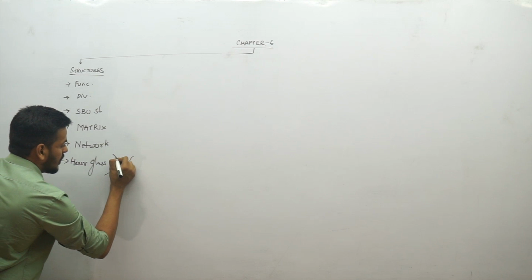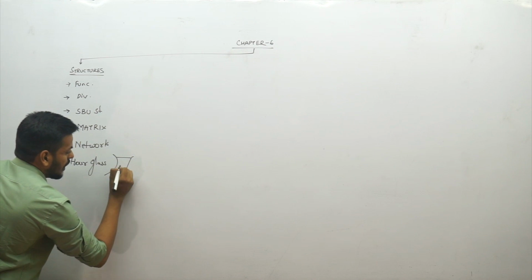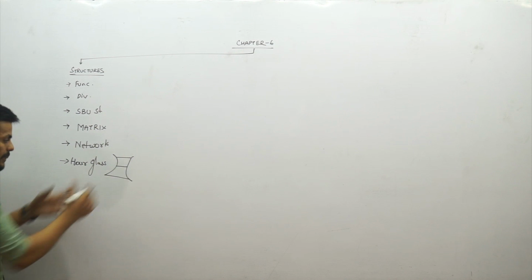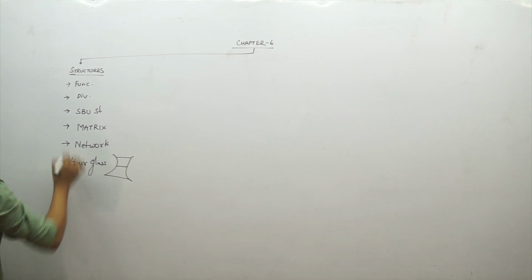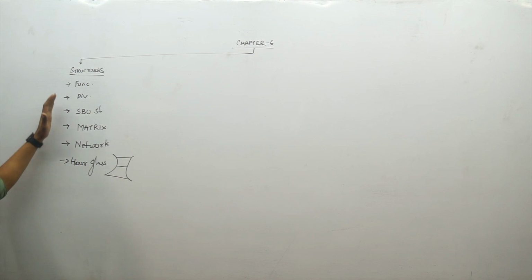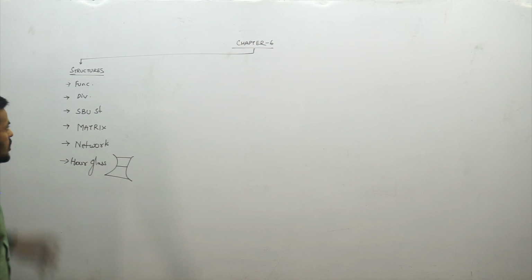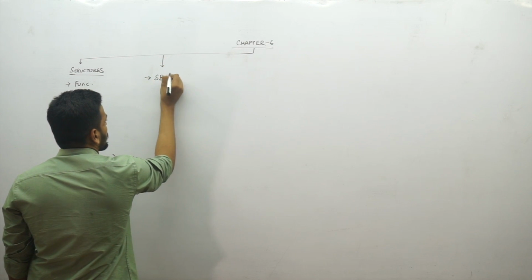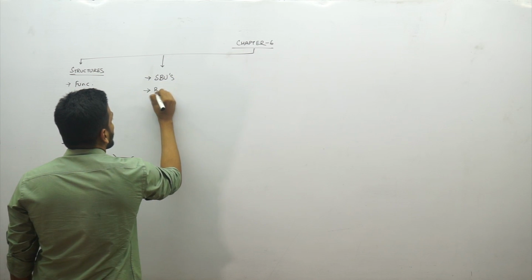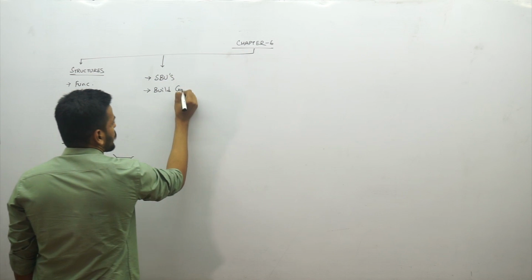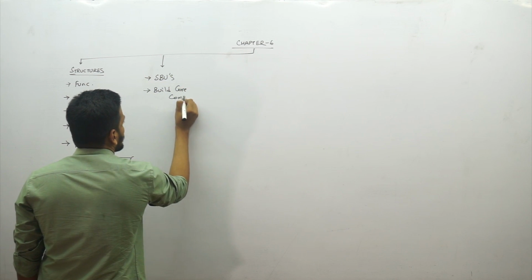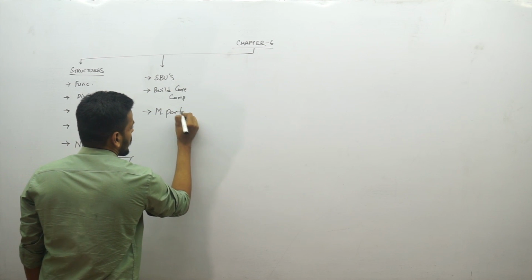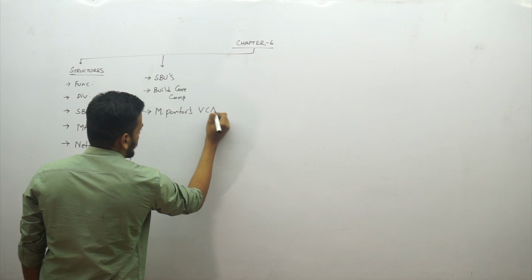Very less top management, and even lesser middle management, and a higher level of staff at the lower level, hourglass structure. These are the various structures, and this is a very important piece of this topic. You got to learn it. And then there are 3 very important topics: what are SBUs, how to build core competencies. You want to understand this, and more importantly, Michael Porter's value chain analysis, right?